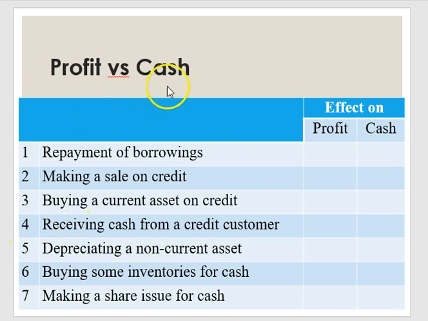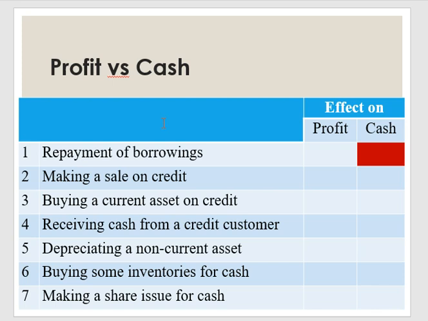Now we will look at all these transactions to see whether there are any effects on the cash or on the profit. First, repayment of borrowings. When I repay my loan or my borrowings, my liability will go down and my cash will go down as well. So repayment of borrowing has an effect on cash.